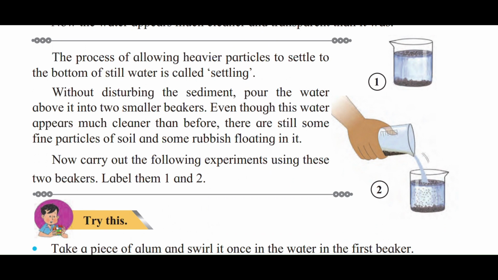The process of allowing the heavier particles to settle to the bottom of still water is called settling. Without disturbing the sediment, pour the water above it into two smaller beakers. Even though this water appears much cleaner than before, there are still some fine particles of soil and rubbish floating in it. Now carry out the following experiments using these two beakers. Label them 1 and 2.